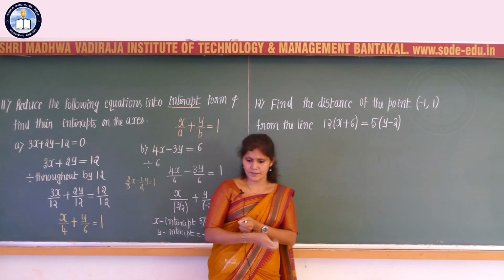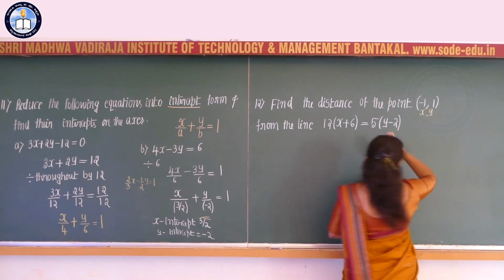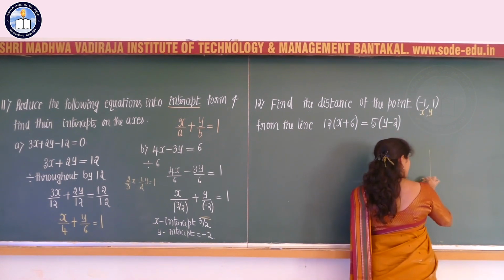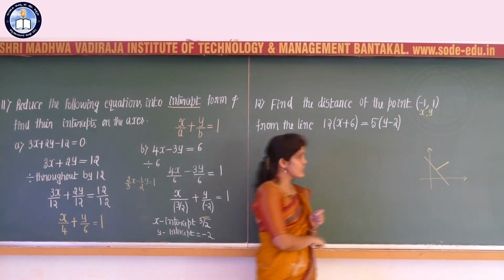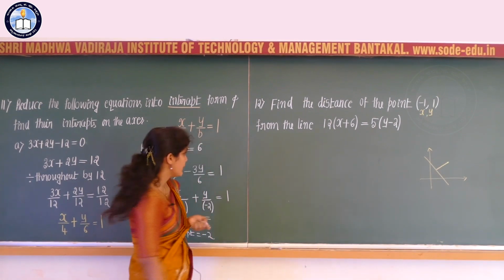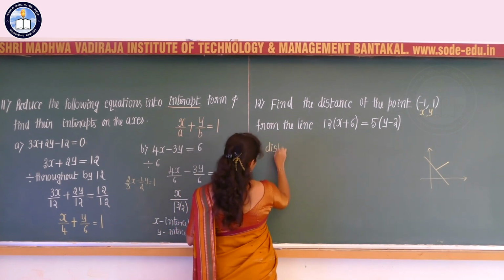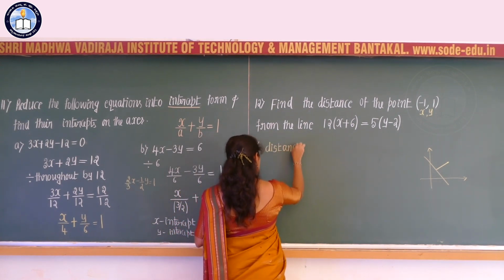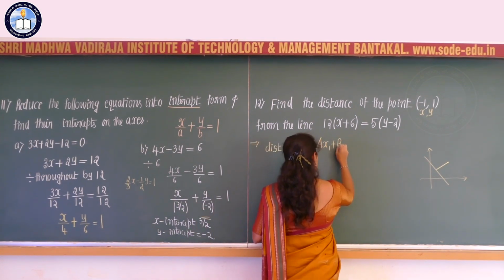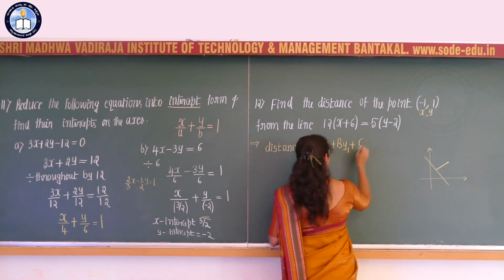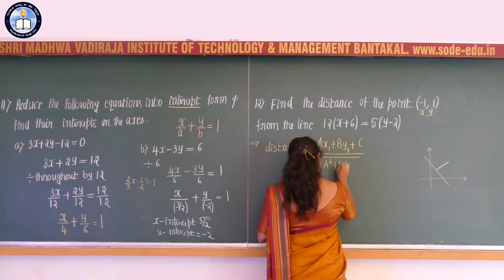One point is given, a point with coordinates x comma y, and the equation of the line is given. Already we have completed one theorem, that is the distance of a point from a line. The distance of a point from a line is given by the formula: distance, or you can write small letter d, is equal to a into x1 plus b into y1 plus c divided by root of a square plus b square.